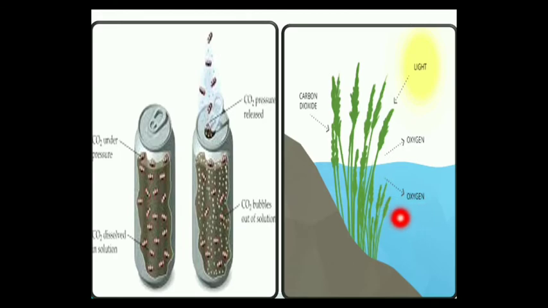So from where do they obtain the oxygen? They obtain the oxygen from the water bodies, where oxygen is present in the form of dissolved oxygen, which helps them carry out their body functions. So these two are the examples showing us that gases can be dissolved in water or in liquid: carbon dioxide and oxygen, both gases dissolved in liquids.